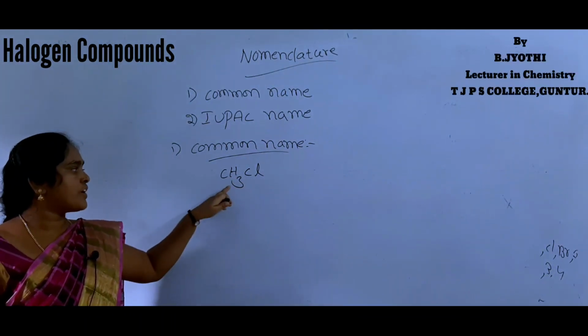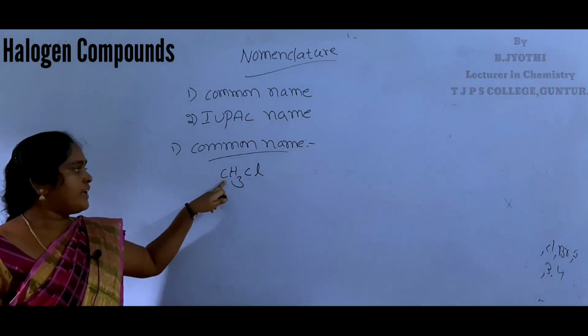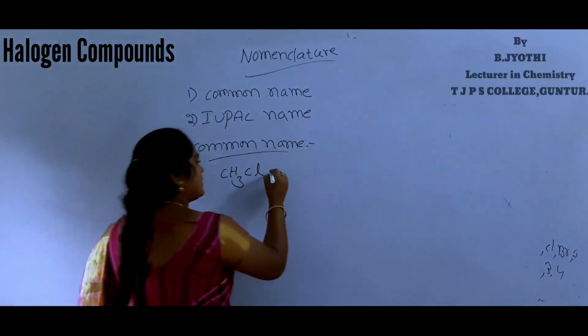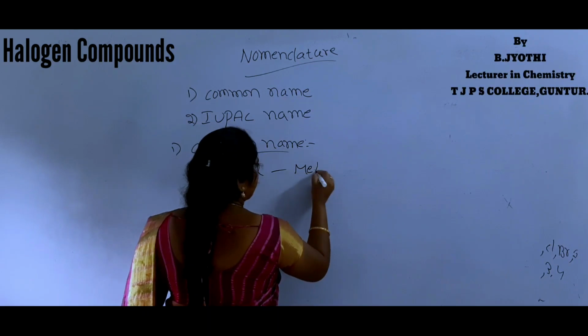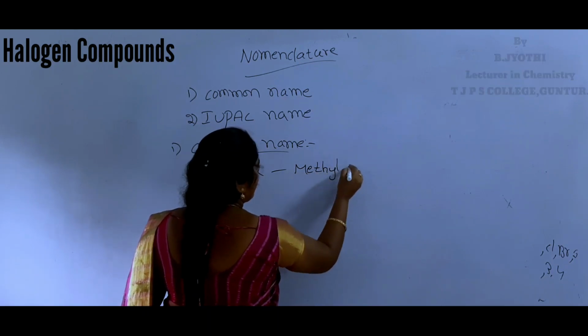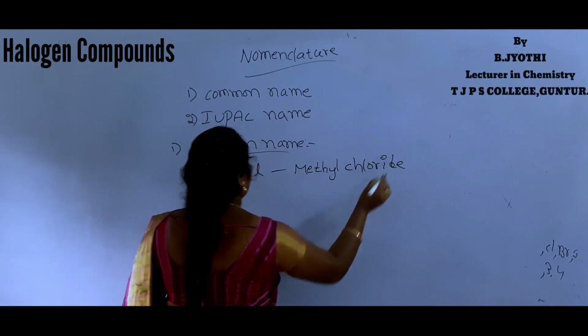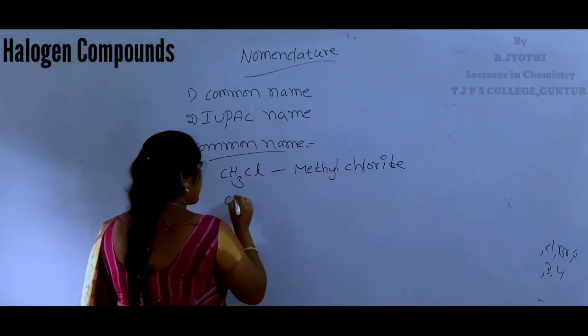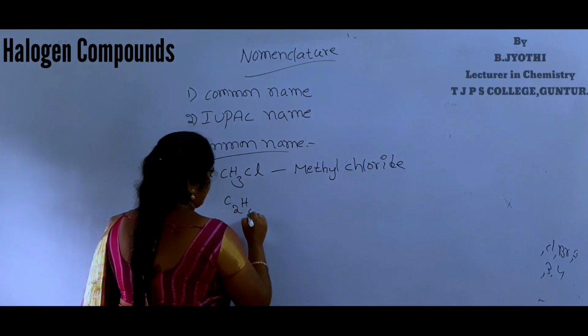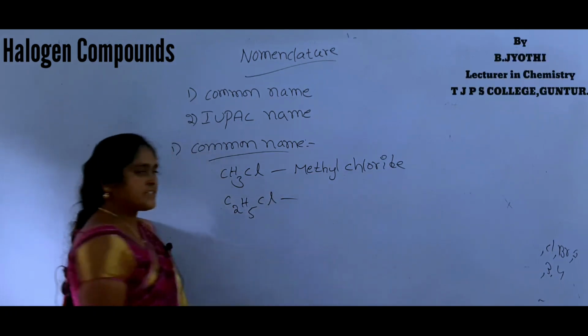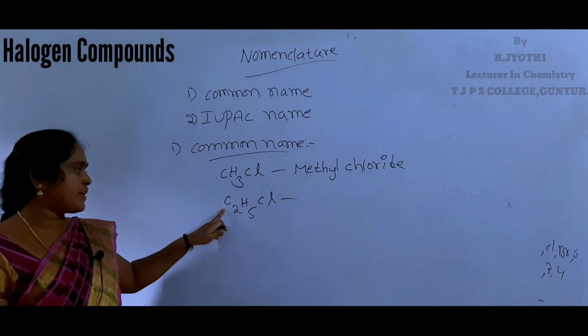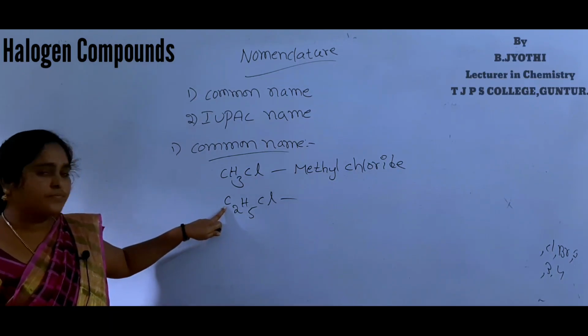So this compound name is methyl chloride. Next one. How many carbons are in this compound? 2.